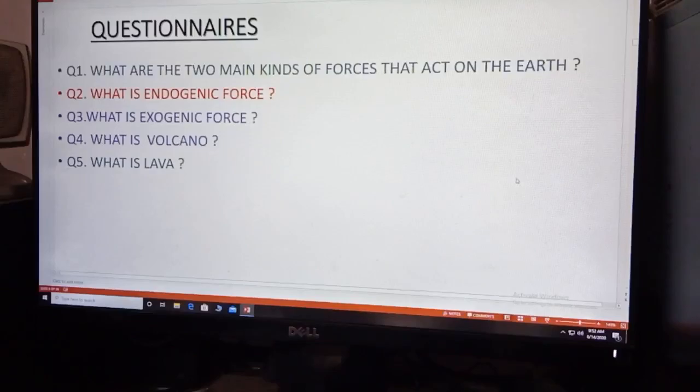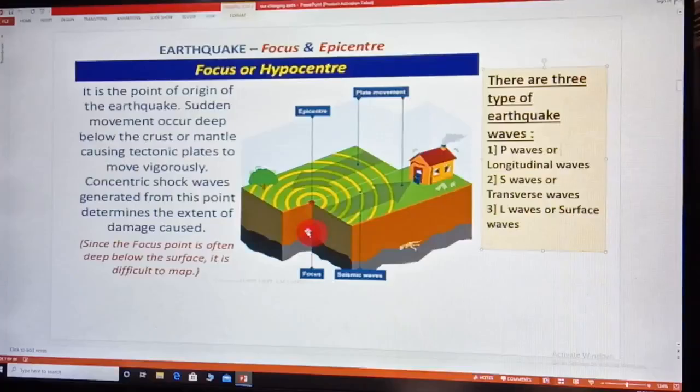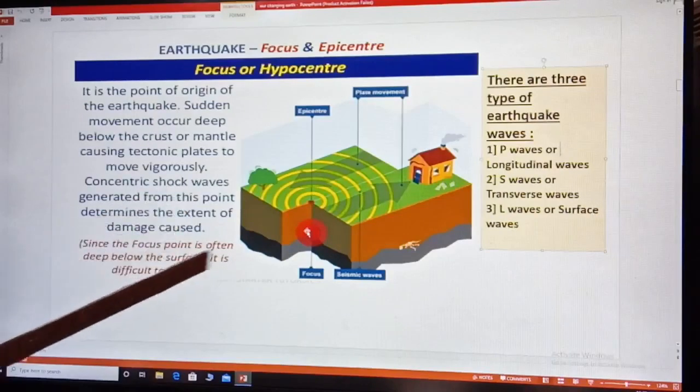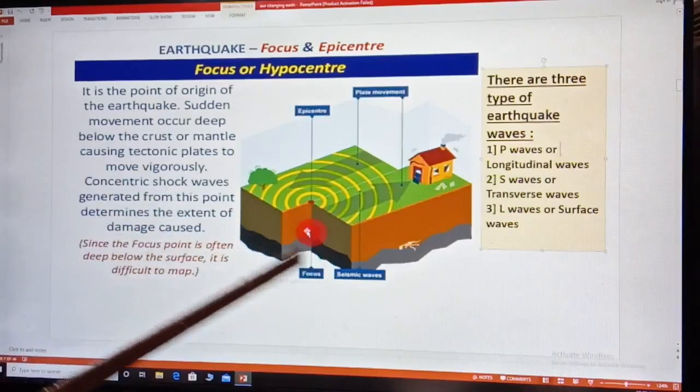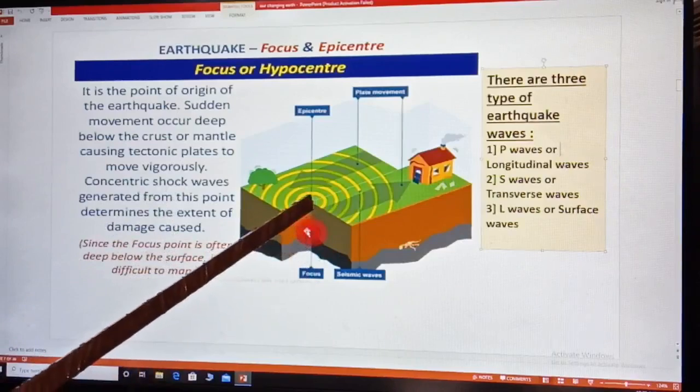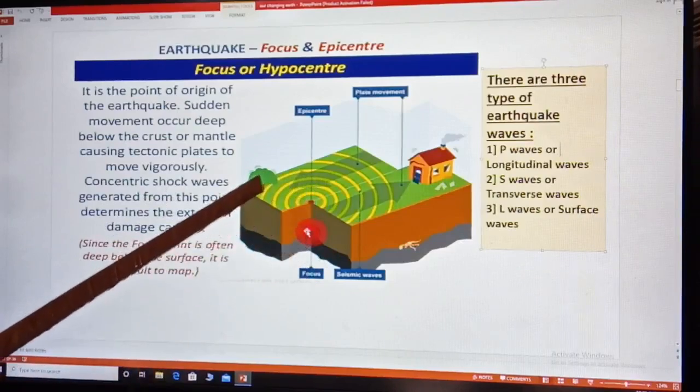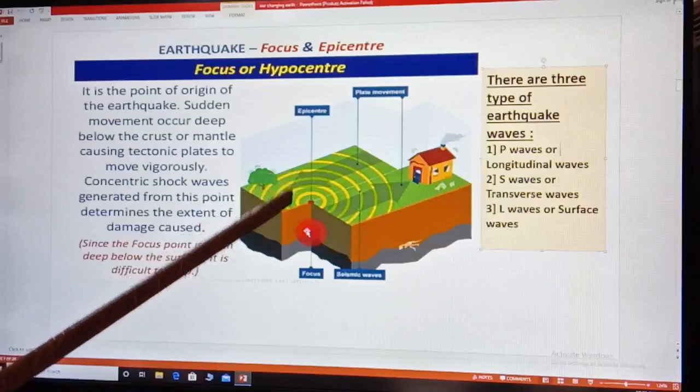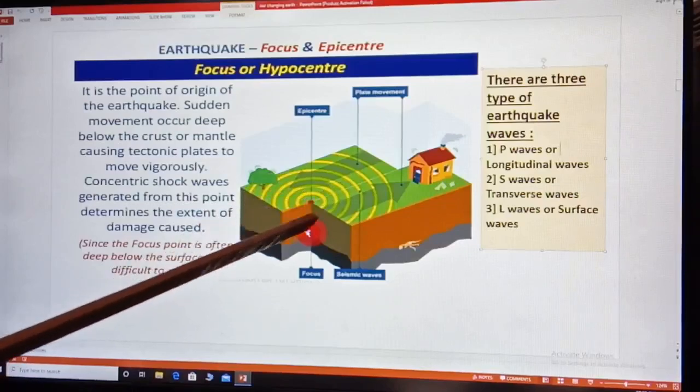Thank you, children. Now, children, we will talk about earthquake. What is earthquake? See, when lithospheric plates move, the surface of the earth vibrates and the vibration can travel all around the earth. These vibrations are called earthquake. The place in the crust where the movement starts is called focus, and just above the focus lies the epicenter. The vibration travels outward from the epicenter as waves.